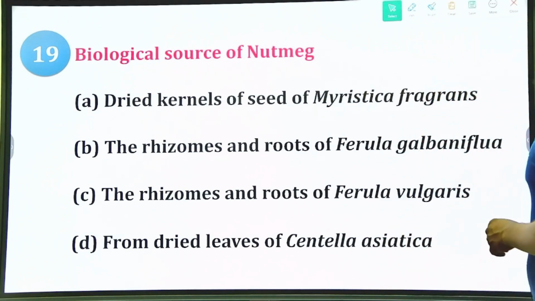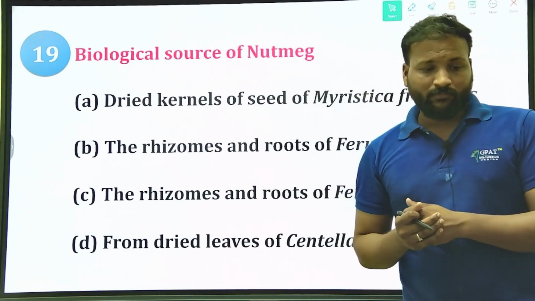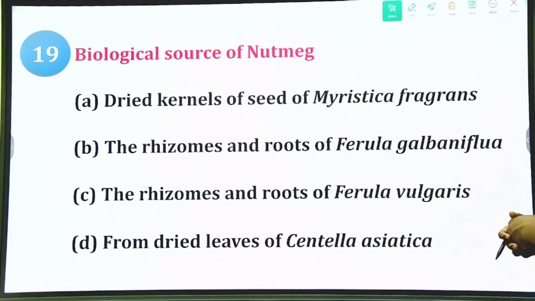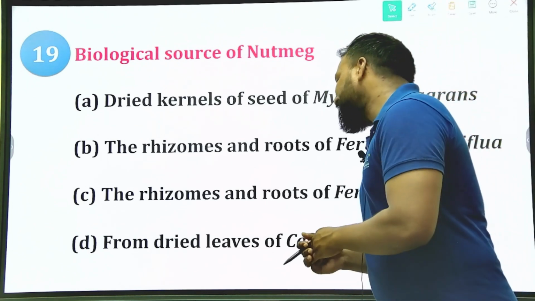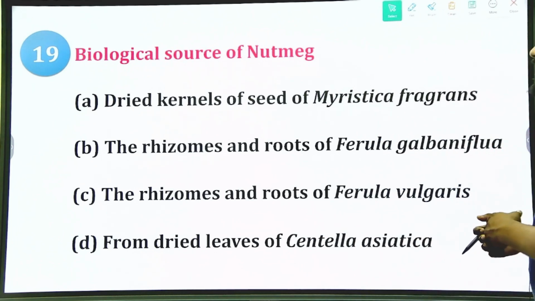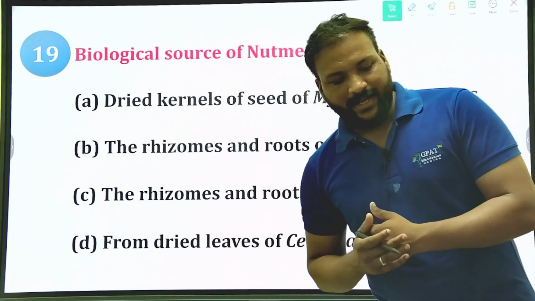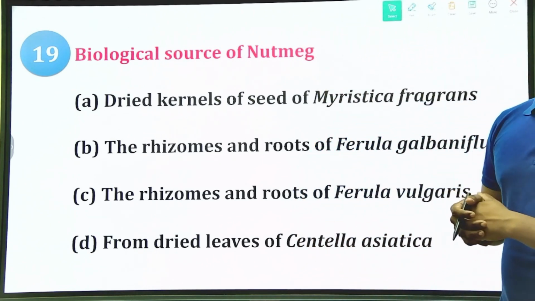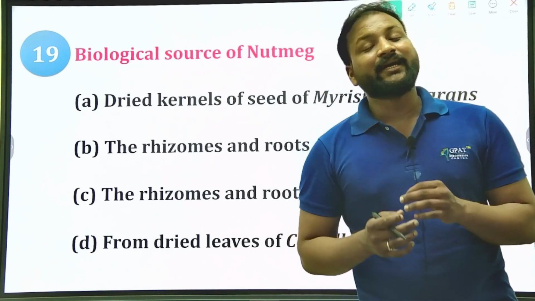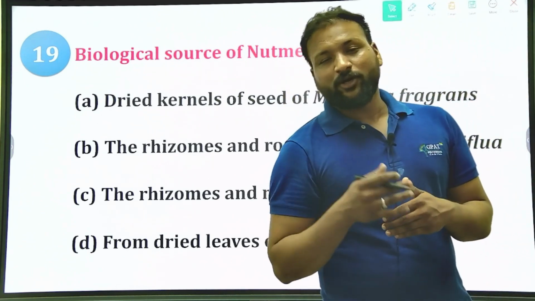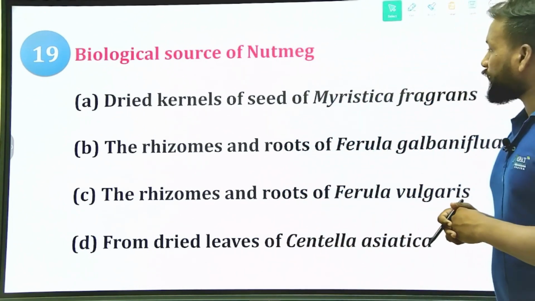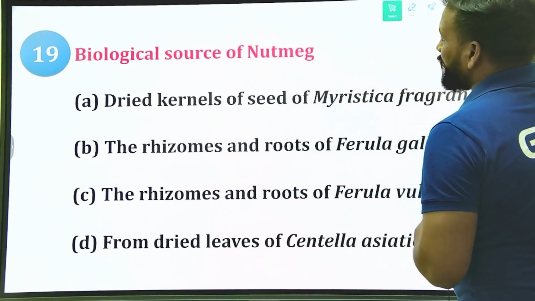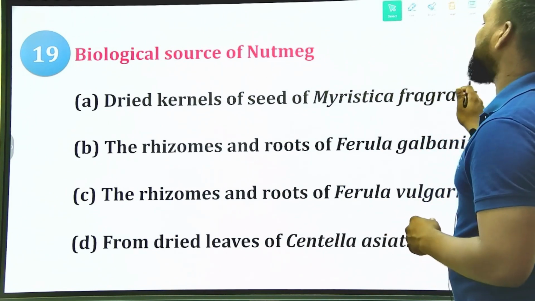The biological source of nutmeg. What is the biological source of nutmeg? Option A, dried kernels of the seed of Myristica fragrans, B, the rhizomes and roots of Ferula galbaniflua, C, the rhizomes and roots of Ferula vulgaris, and D, the last option, dried leaves of Centella asiatica. What is the right answer? Comment your answer. I'll check each and every aspirant's options, and I'll observe all your comments after this video. Okay, so let's see the right answer.